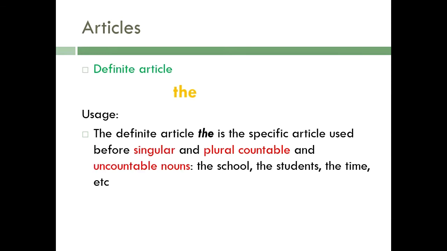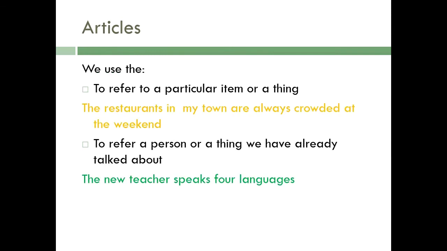Now let's come to the definite article, that is the. Where are we going to use it? The definite article the is the specific article used before singular and plural countable and uncountable nouns. It can be used with both singular and plural countable nouns and also with uncountable nouns. For example, the school, the students, the time, etc.